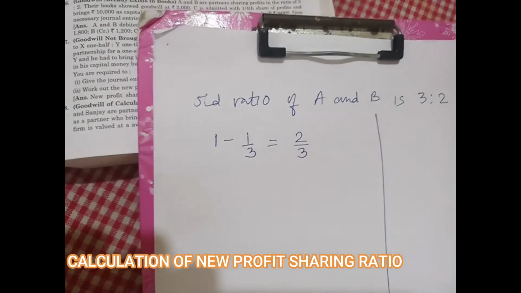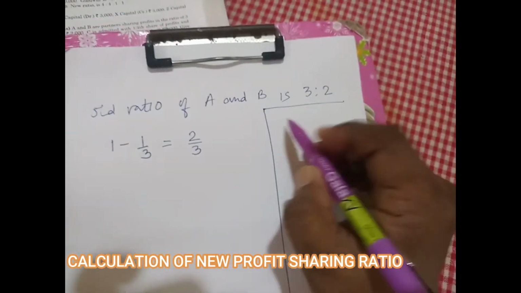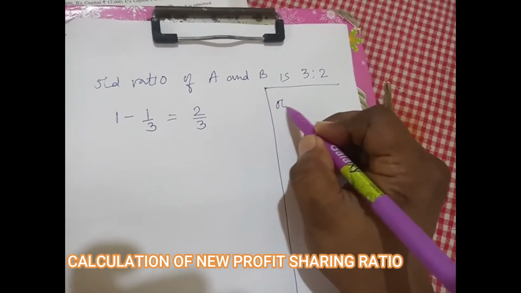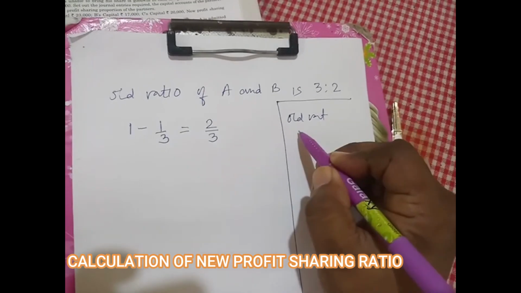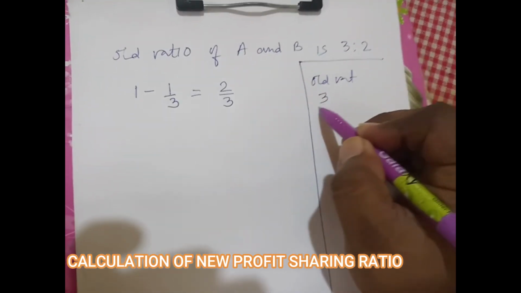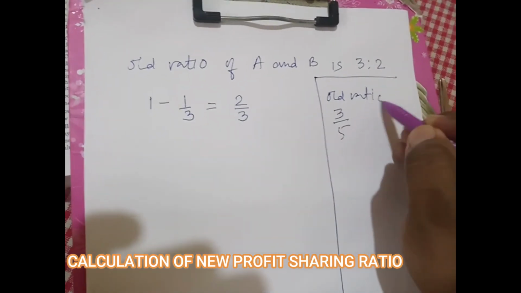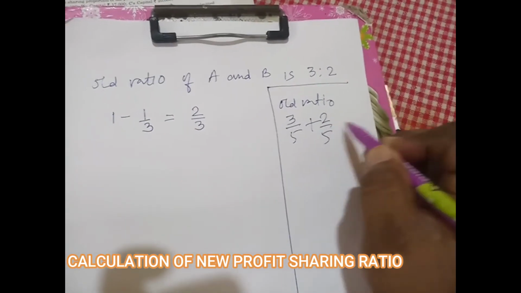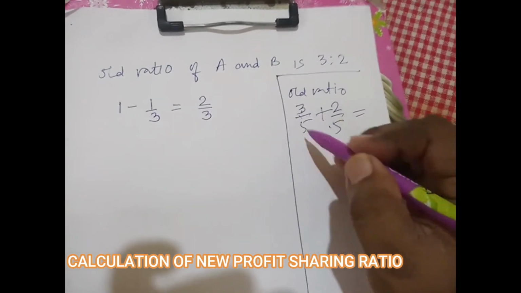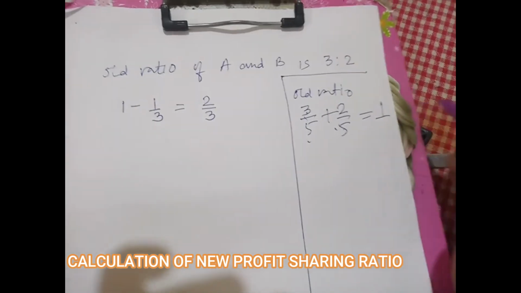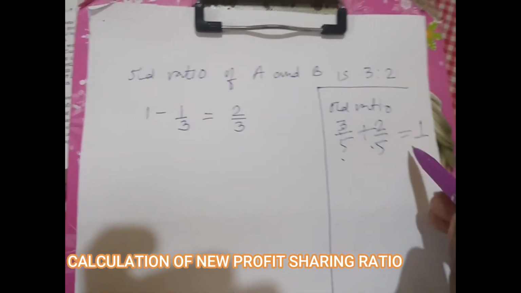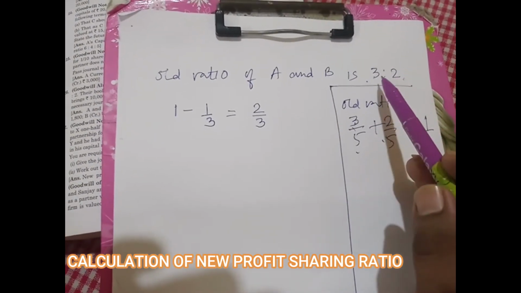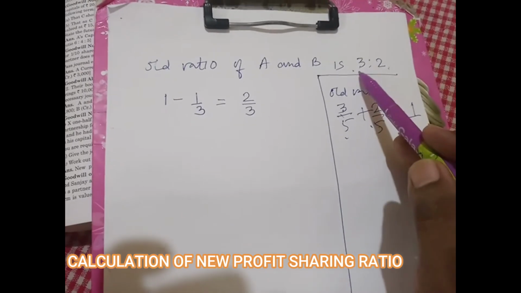Because if you see, the old ratio of A is 3/5 plus B's old ratio is 2/5. So 3/5 plus 2/5 is 1. That means old 1. That's why the old ratio was 3:2, which means 3/5, 2/5.